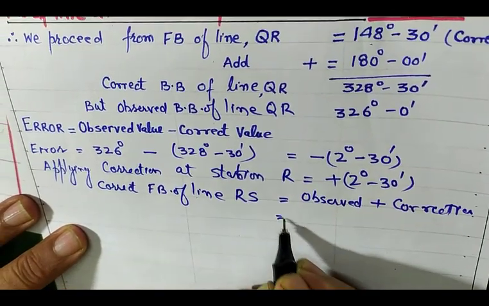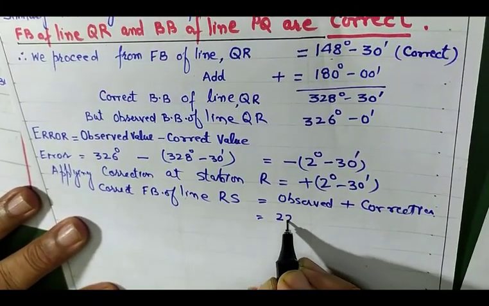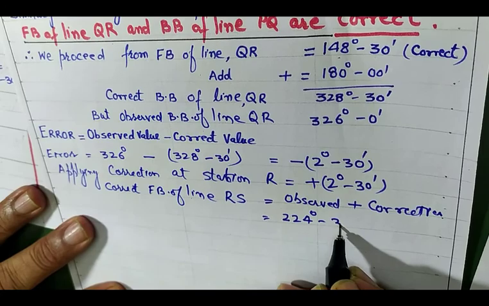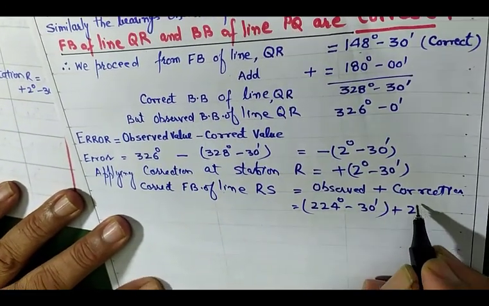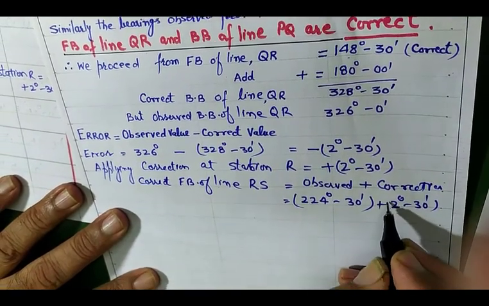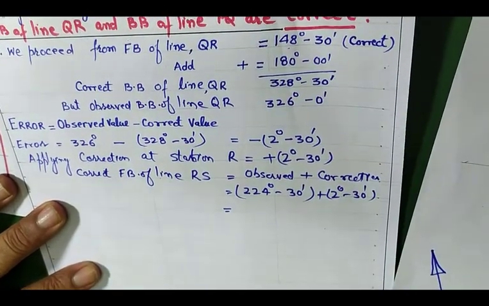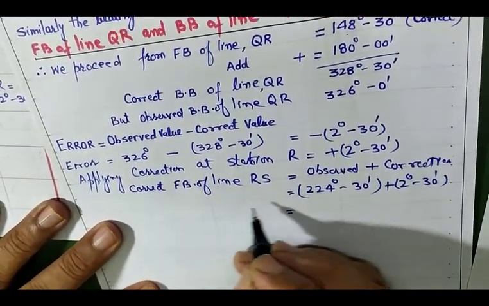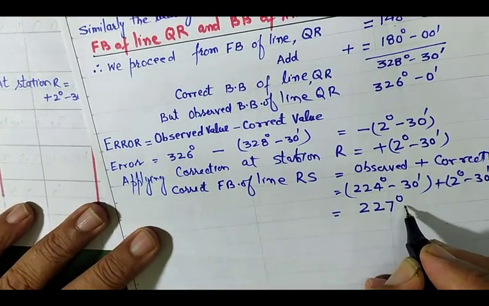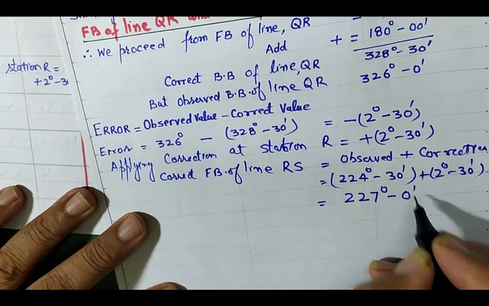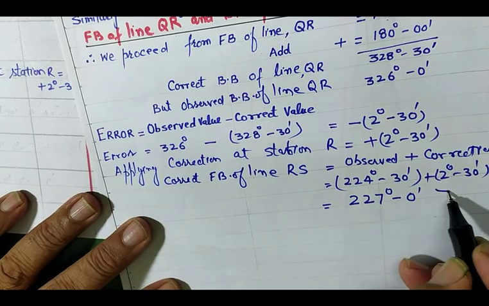So the observed value is 224 degree 30 minutes, plus you added the correction 2 degree 30 minutes. Okay, this comes to be 227 degree. So you can say the correct forebearing of line RS is equal to 227 degree 0 minute. So it is more than 180 degree.